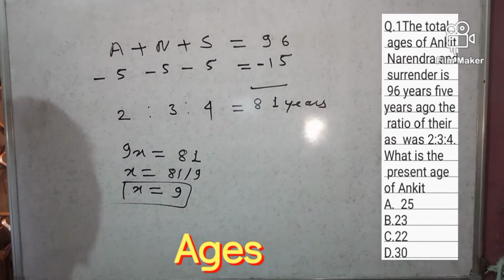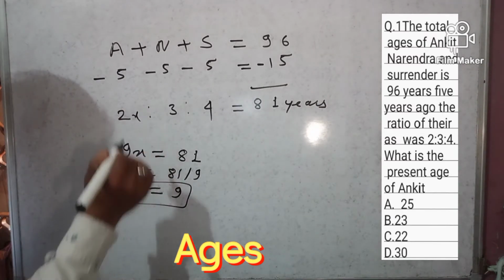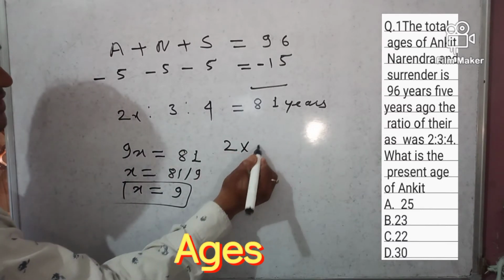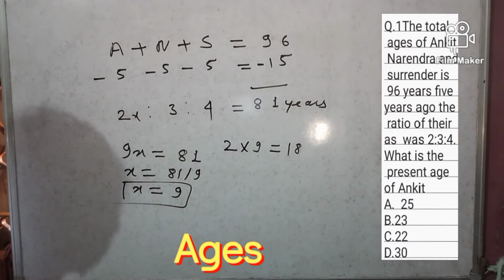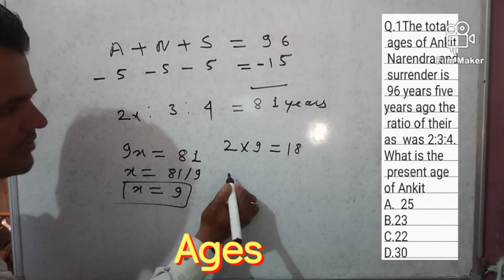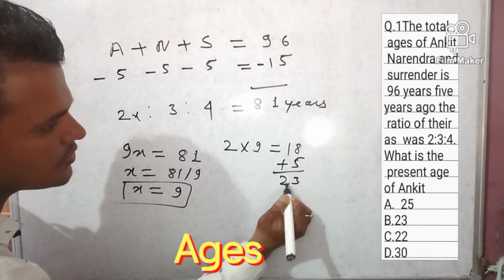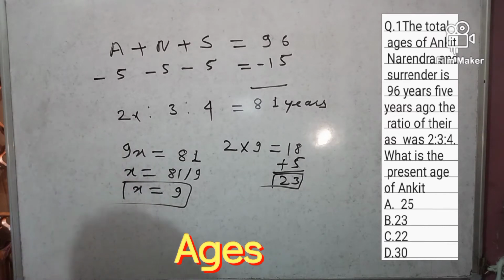Our target is to find Ankit's age at present. Ankit's age 5 years ago is 2x, which is 2 into 9, equal to 18. 5 years ago means we have to add 5 years now, right? So 18 plus 5 is 23. So the present age of Ankit is 23 years. It means option B is the correct answer.